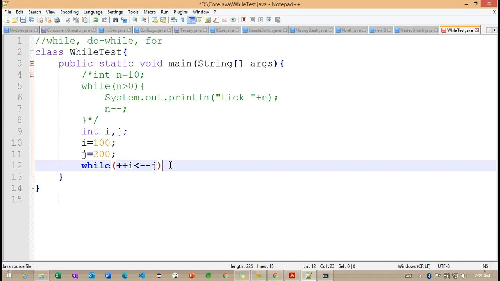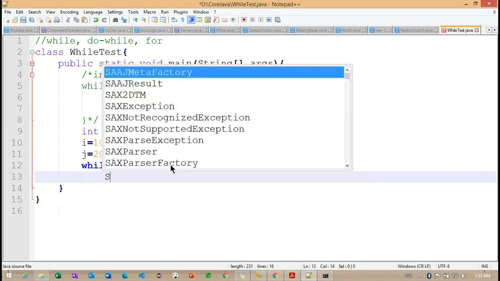So here we don't want to write the increment and decrement explicitly. In the while condition only, we are defining the expression, which is going to check with the incremented value and the decremented value here. So observe carefully, if I'm going to find out this particular middle value, what exactly the middle value is, we can understand here.